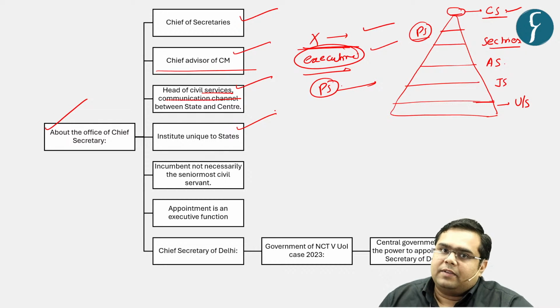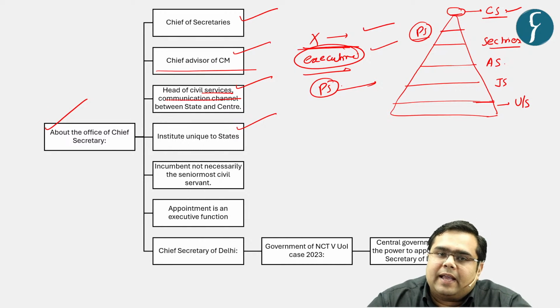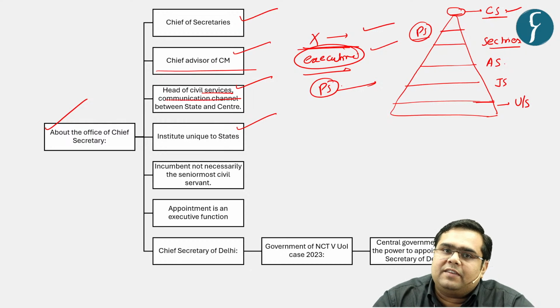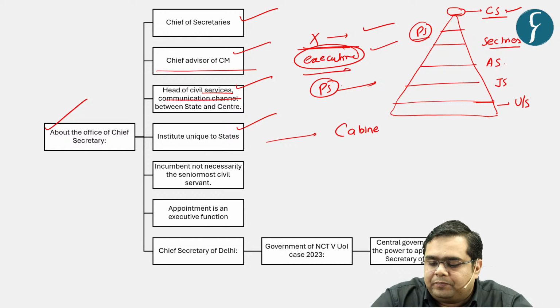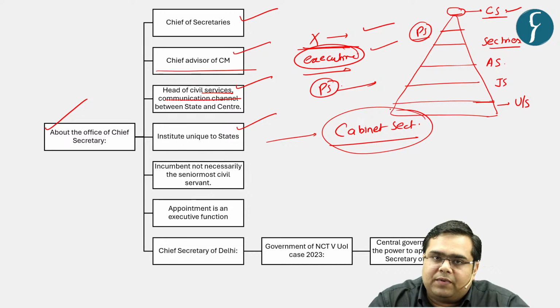Next, it is an institution that is very unique to states. You do not see any equivalent of the Chief Secretary in the central government, although there is an office of Cabinet Secretary, the apex, senior-most officer in the central government.